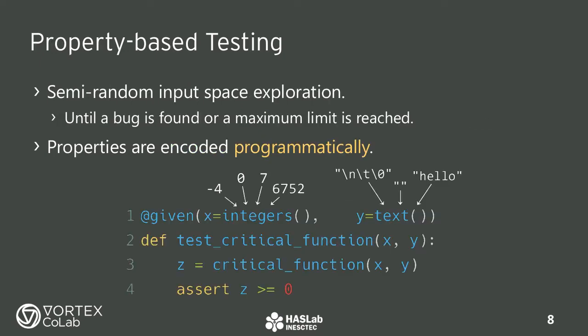Next, we have property-based testing, which some of you might know, in other contexts, as fuzzing. This technique uses semi-random input generators to test a feature multiple times, until either a bug is found, or a maximum limit of examples is reached. In this case, properties are encoded programmatically, rather than with logic formulas. You might have noticed that one technique is more high-level, while the other is more low-level.